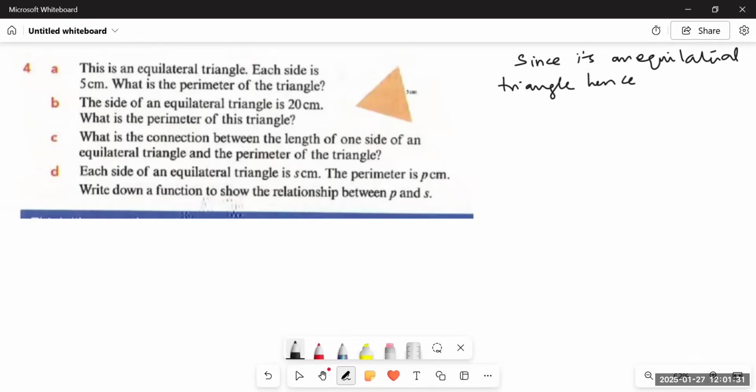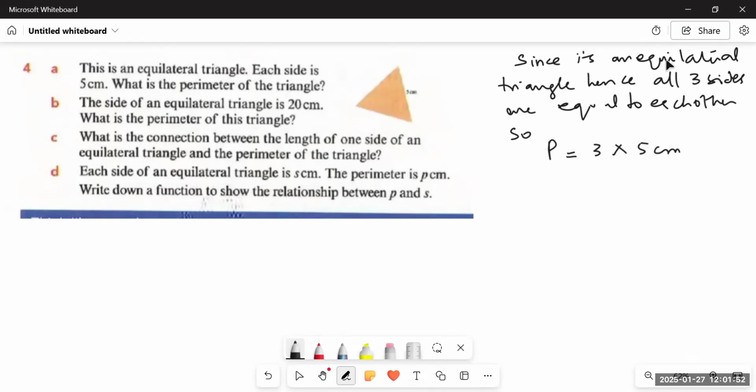Hence, all three sides are equal to each other. So the perimeter would be equal to 3 multiplied by 5 centimeters, since all three sides are 5 centimeters each. If we multiply 3 by 5 or add 5 three times, it means the same. Repeated addition is basically multiplication.